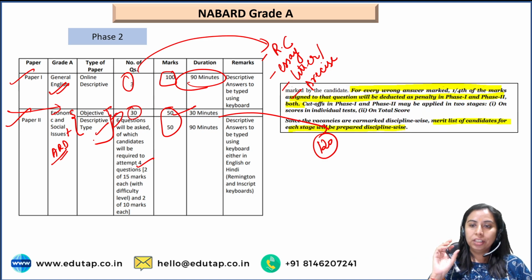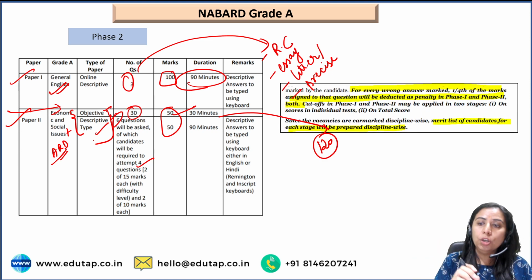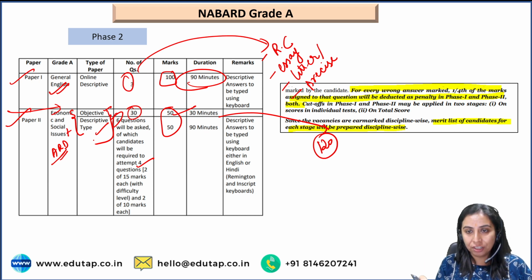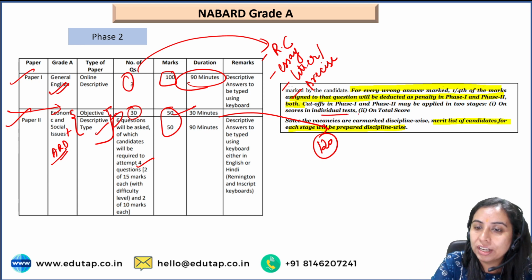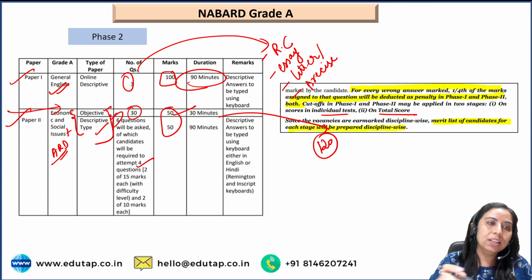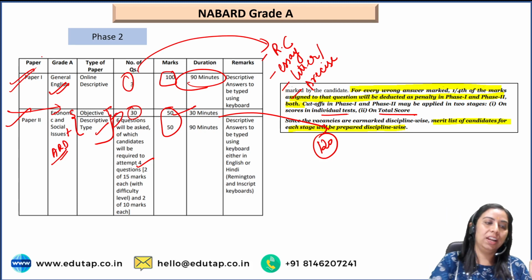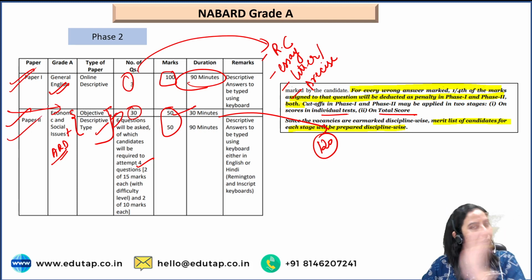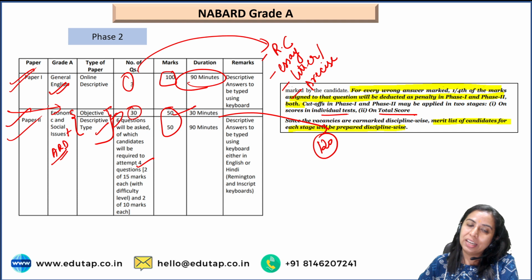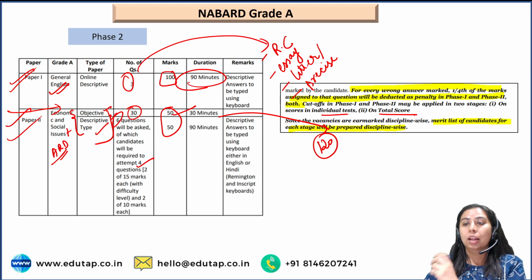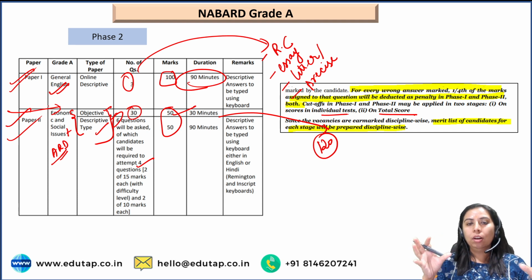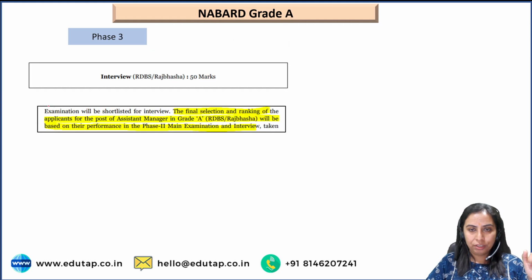Very important thing you have to note down: cutoffs in phase 1 and phase 2 are applied on individual tests and on total score. That means when the total score comes for phase 2, तो general English का cutoff will be separate, ESI ARD का cutoff will be separate और final score अलग से आएगा. ठीक है, यही phase 1 में भी होता है, right? So this is the way your paper is conducted for phase 2.